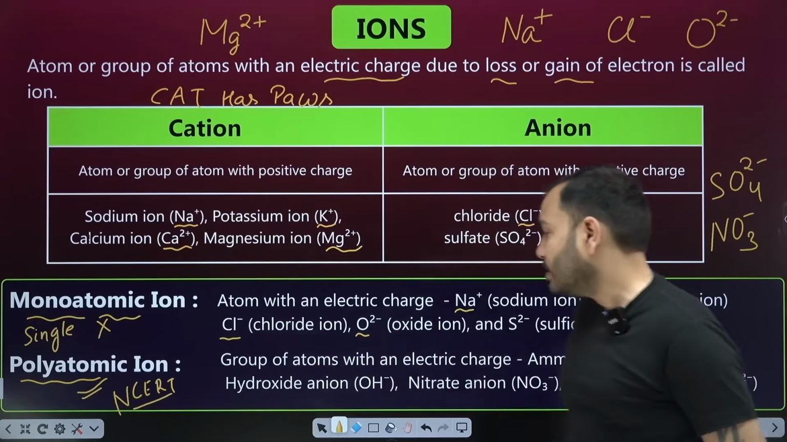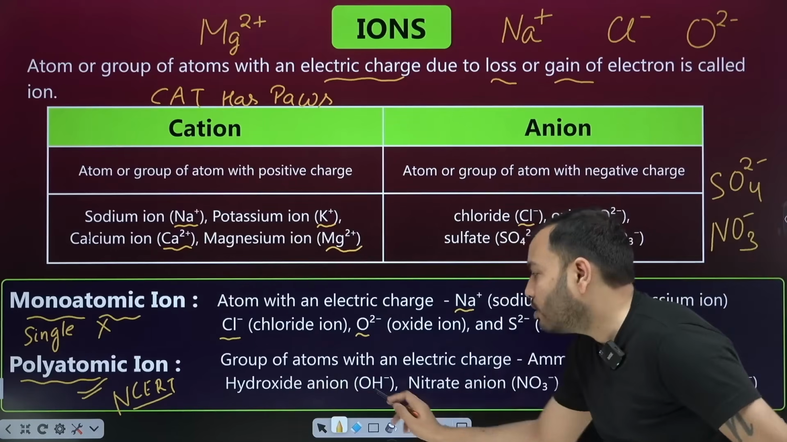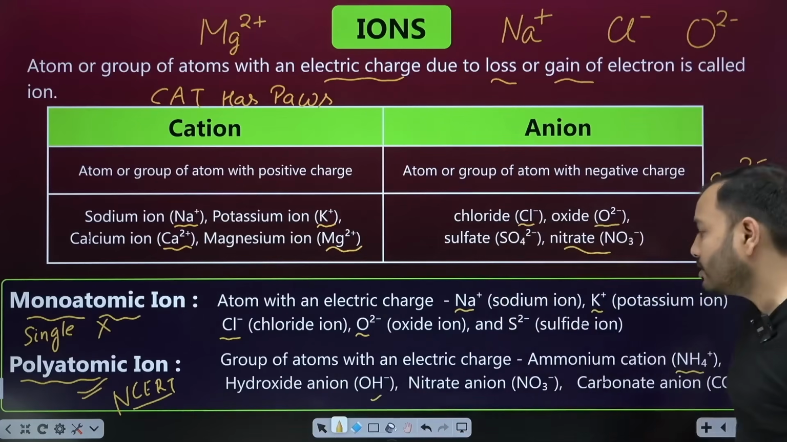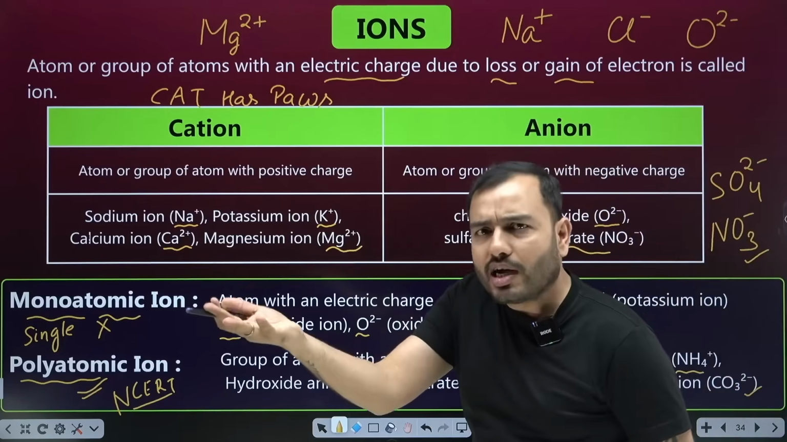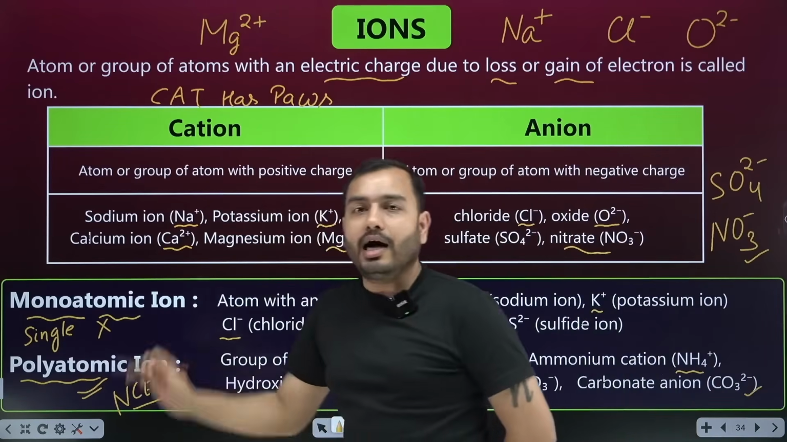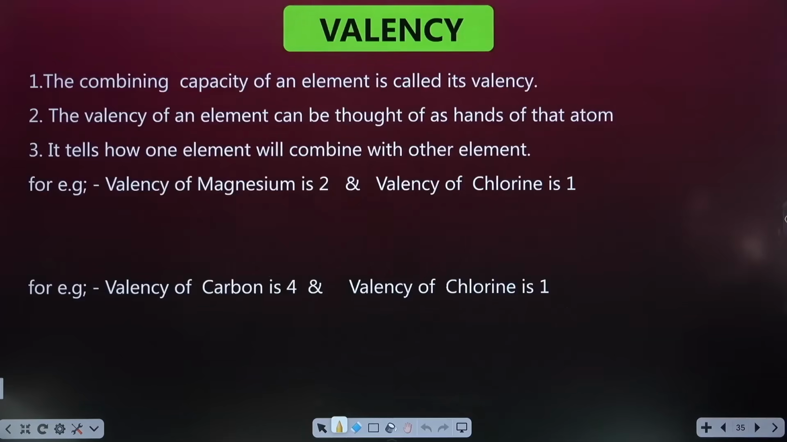So suppose there is more than one atom. For example, you can see this one. Ammonium cation, NH4. 5 atoms and 1 plus charge above it. Like hydroxide anion. 2 atoms and negative charge above it. Like you saw this nitrate anion, 4 atoms and negative charge above it. Carbonate anion, this is CO3, 4 atoms and above it 2 negative charge. Or sulfate, 5 atoms and above it 2 negative charge. So if there is a group of atoms, if there is charge on it, then we call it polyatomic ion. So these were some of your common ions which you must remember.